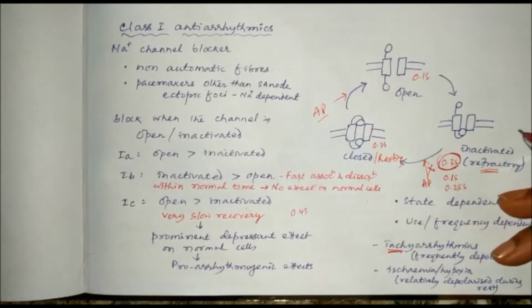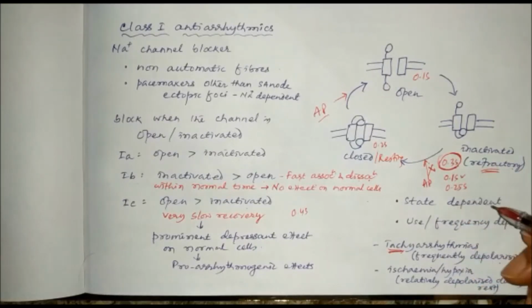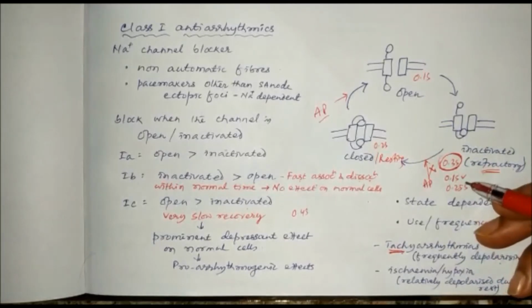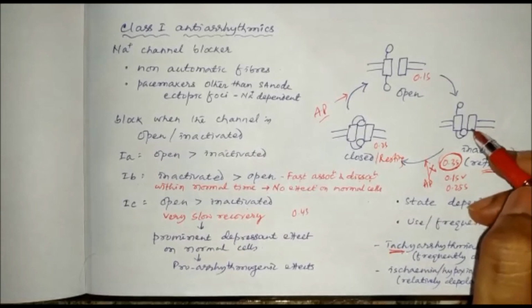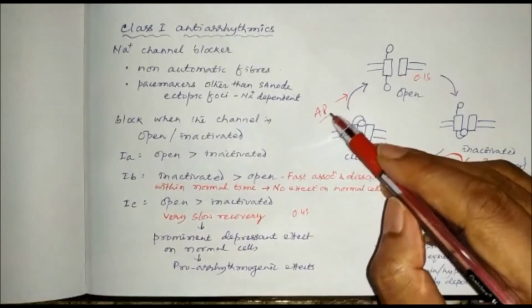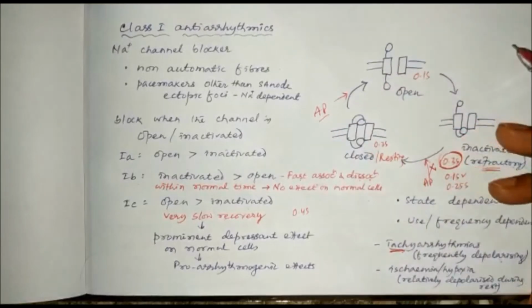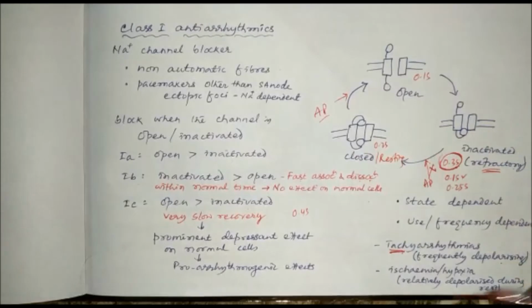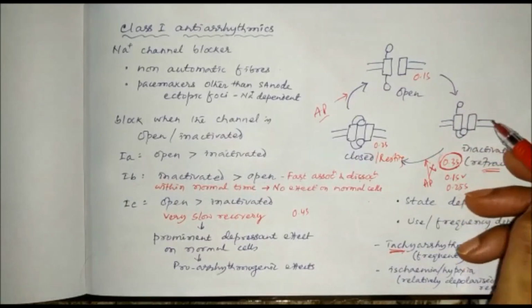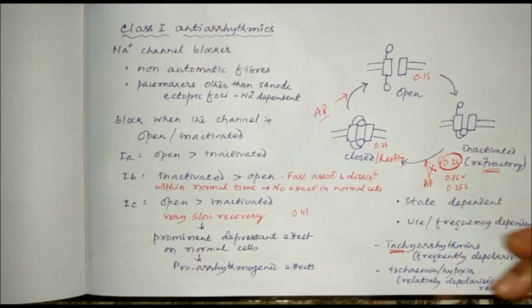In tachyarrhythmia it will be less than that, say 0.1 second. If it is 0.1 second, the channel comes to the closed state very quickly, and impulses again open it, again depolarization, repolarization. So tachyarrhythmias are occurring. So we have to increase the duration of this refractory period.